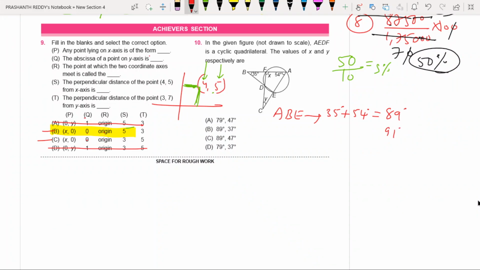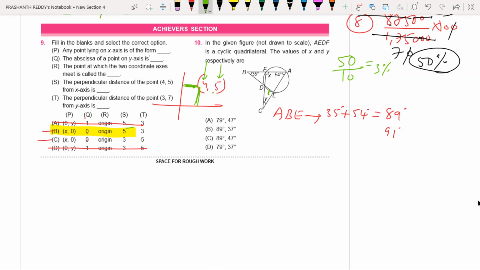How can you say 91? Because the sum of all 3 angles equals 180. So the sum of these two is 89, which means this must be 91. That is not really required, but he asked us to focus on this 89. So if this is 91, then as usual this must be 89.